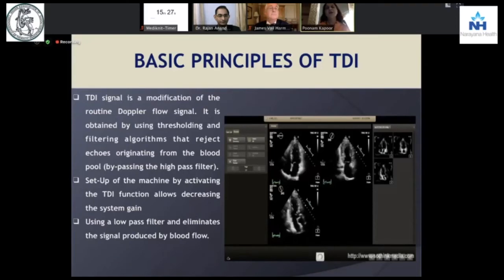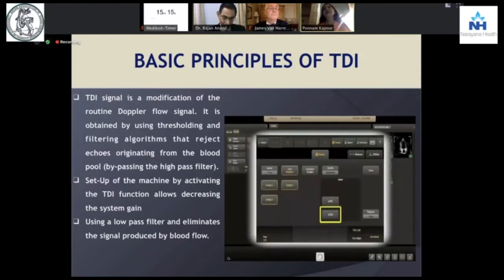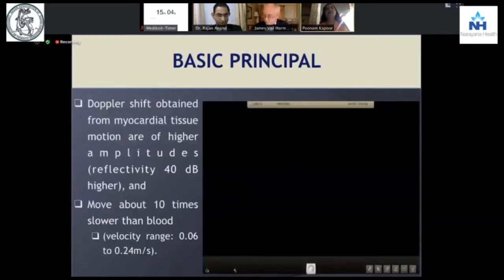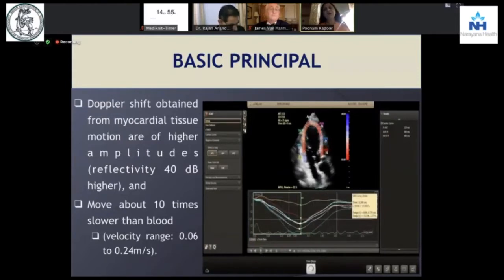So in tissue Doppler, you're using a low pass filter which eliminates the signals which are brought about by the blood flow. The setup of the machine on TDI is activated by a button which allows decreasing the system gain. So you're decreasing the gain, you're increasing your frame rate to 100 hertz or more, and you are using low pass filters. When you do something like this, the Doppler shift which is obtained from the myocardial tissue motions are of higher amplitudes. They would be reflectivity of about 40 decibels and higher, and they would move about 10 times slower than blood with a velocity range between 0.06 to 0.24 meters per second.